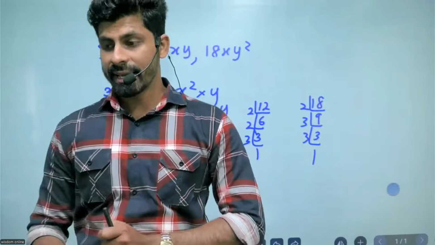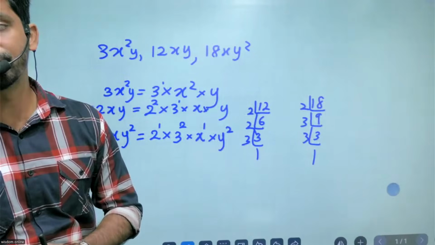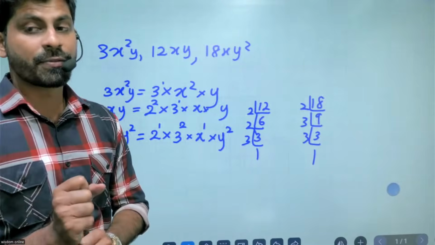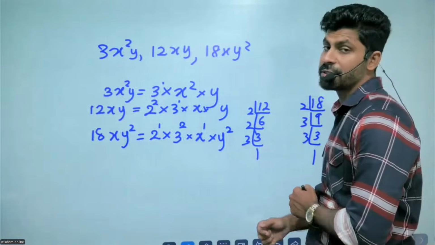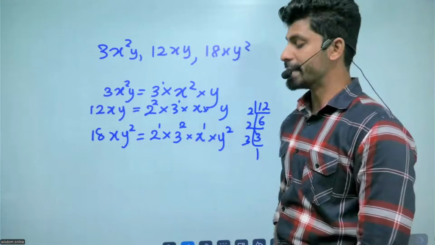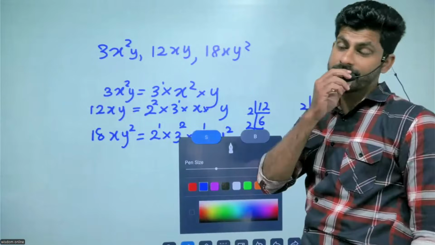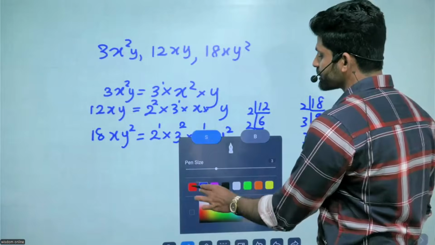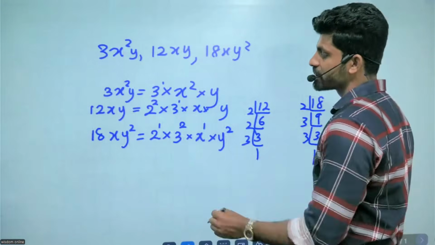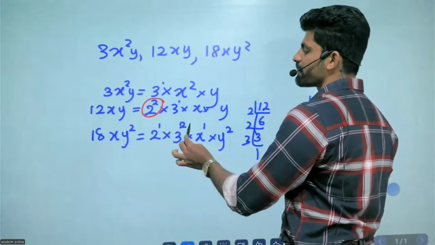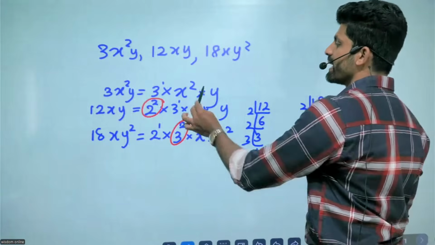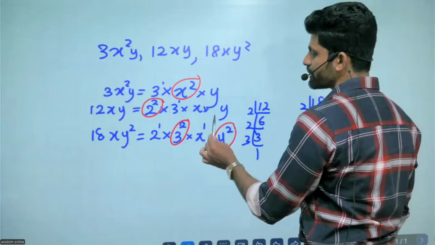That means, look at this one. How to find the LCM value? You need to take the highest powers. What are the highest powers? What is the highest power of 2? 2 to the power 2. Highest power of 3? 3 to the power 2. x to the power 2. y to the power 2.